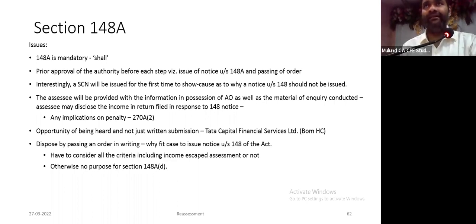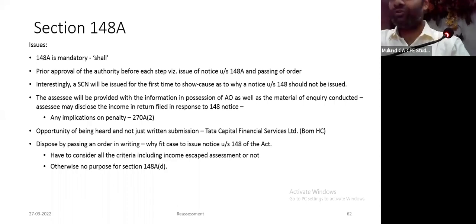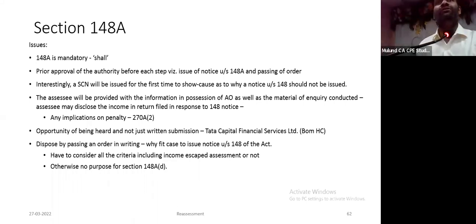And really speaking, now if I look back at 148A(d), what is the purpose of 148A(d)? What is the purpose of giving prior opportunity? Why this entire procedure? क्योंकि अगर उनके पास information आ गया तो reopen कर दो ना, खत्म कर दो उधर ही बात. Why give prior opportunity to the assessee to respond? This shows that they cannot simply rely upon information.